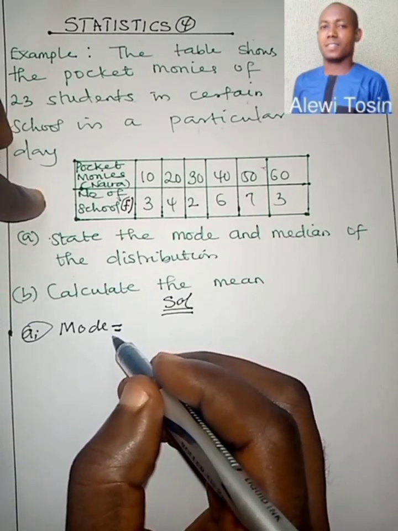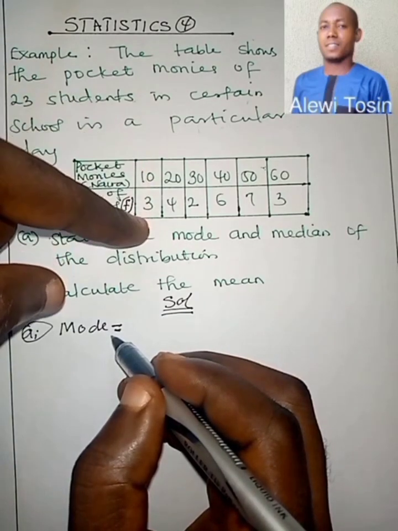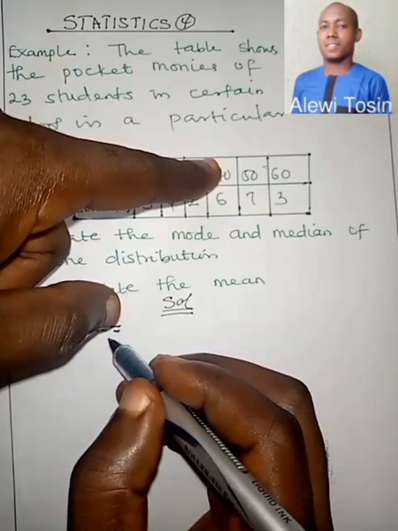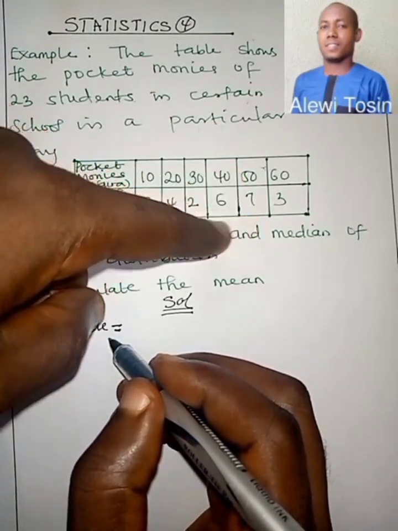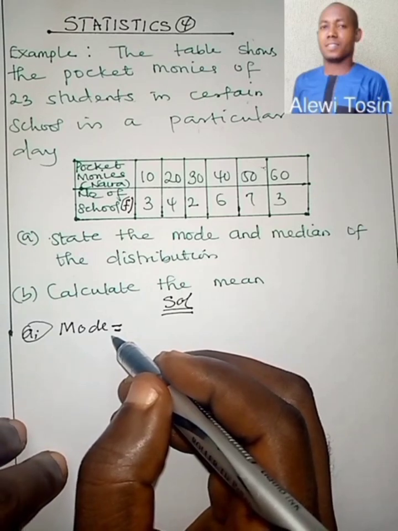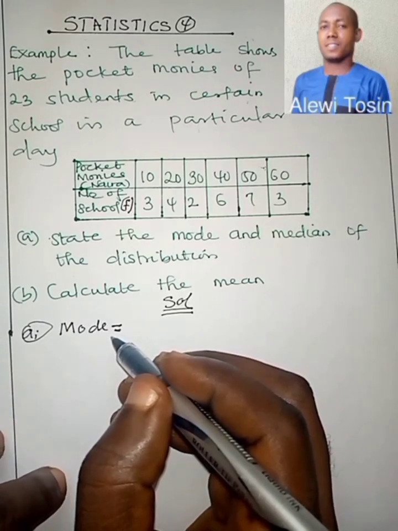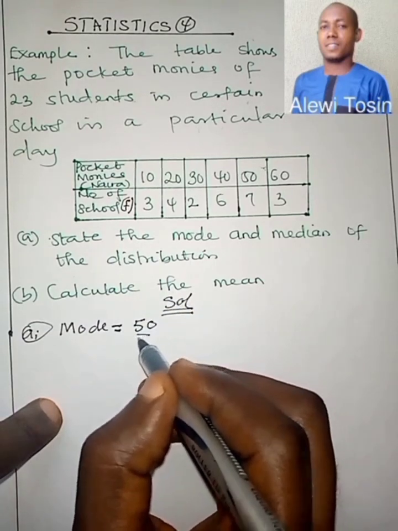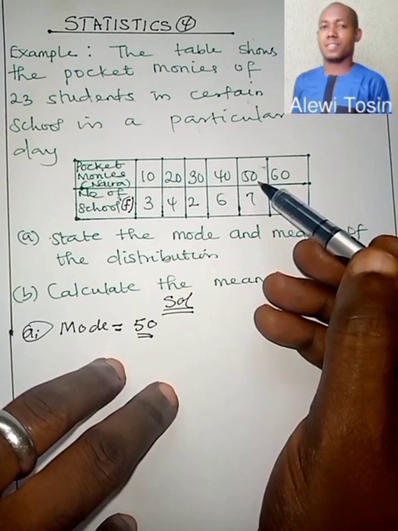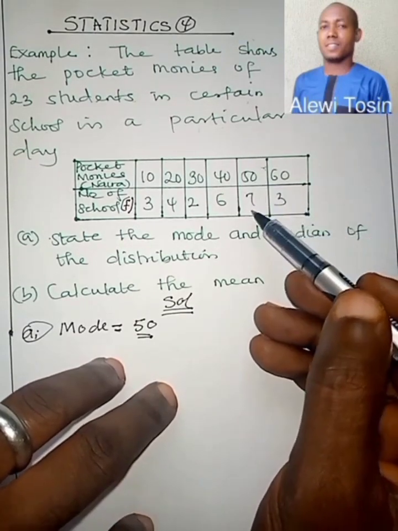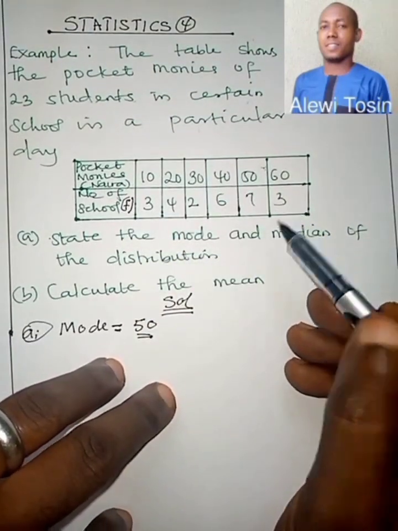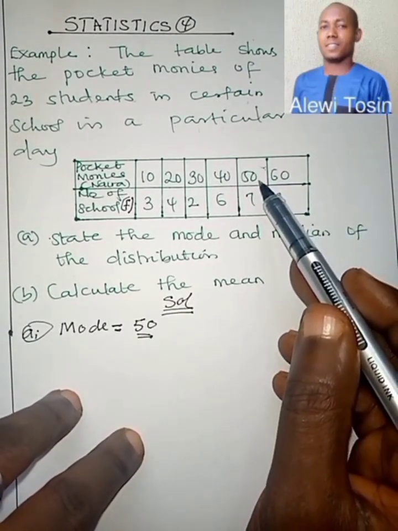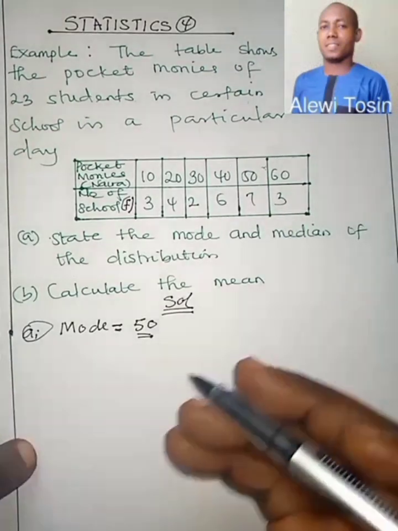So now, the mode here: 10 appeared 3 times, 20 appeared 4 times, 30 appeared 2 times, 40 naira we have 6, 50 naira we have 7. So the mode here is the number with the highest frequency. The mode here is 50. Why? It's the one that has the highest frequency. You studied very well, right? Take note: the mode is not the biggest item, but the item that appears most. That's the mode. Very simple.